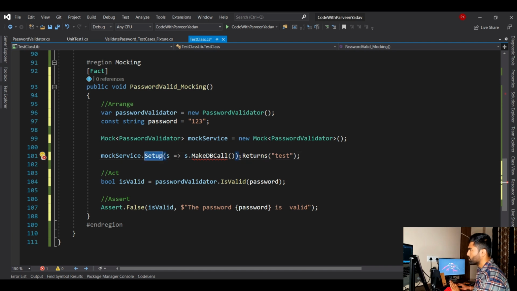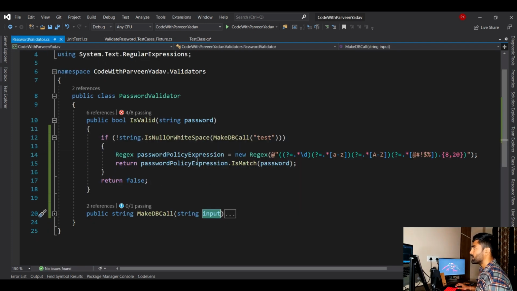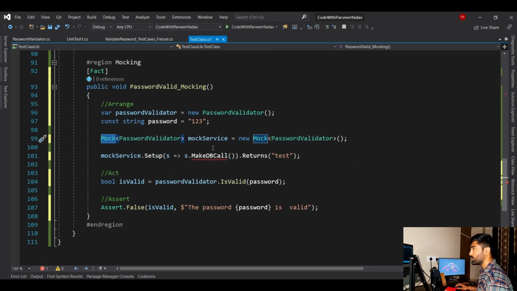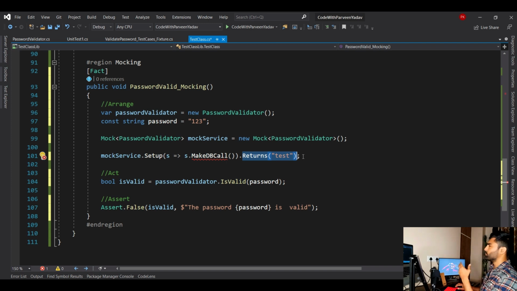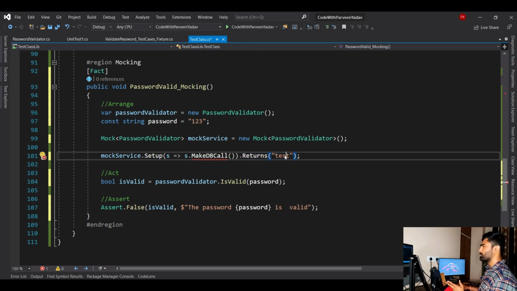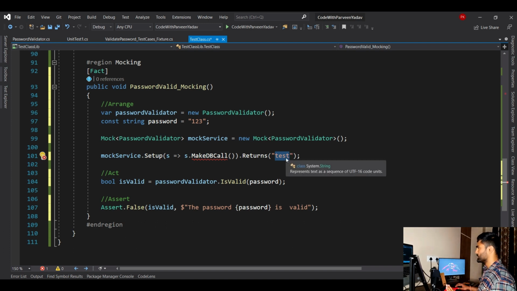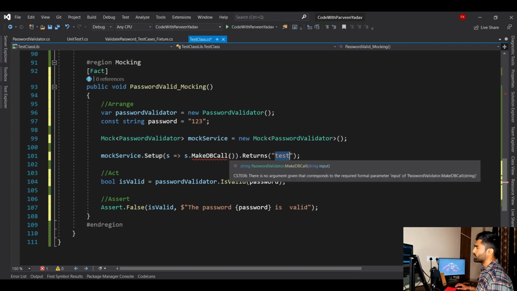So in the setup you have to say that this is my method, and whenever there is a call to make db call from this code, it will not make a call to this method. Why? Because of this mock. That is why it is important. And what it will do instead, we know that make db call is returning a string, so I'm saying return just this string, or as per your need you can return some string, it could be anything, as per your logic. If you don't have an input parameter, you can leave it empty.